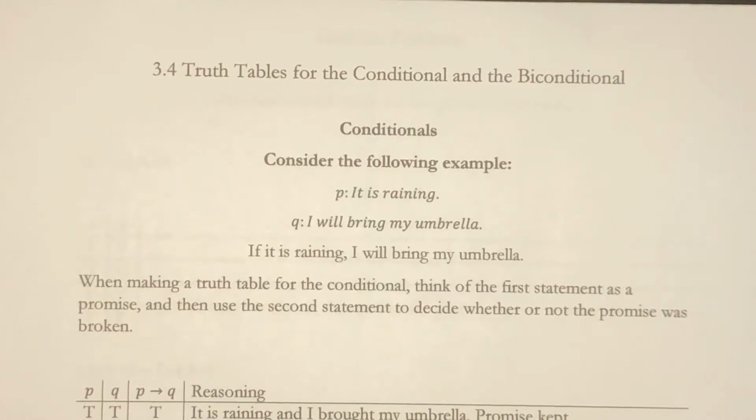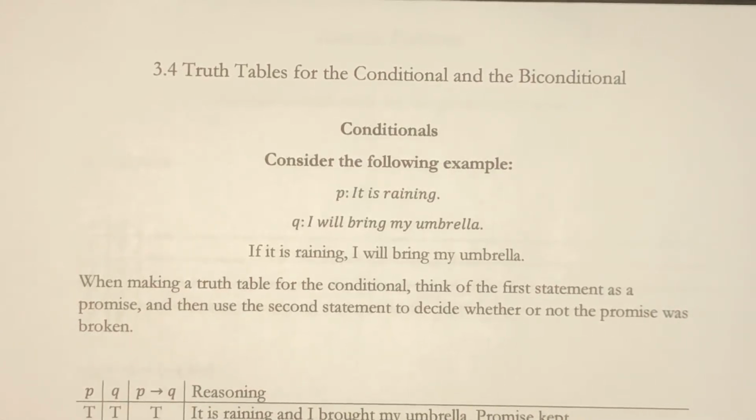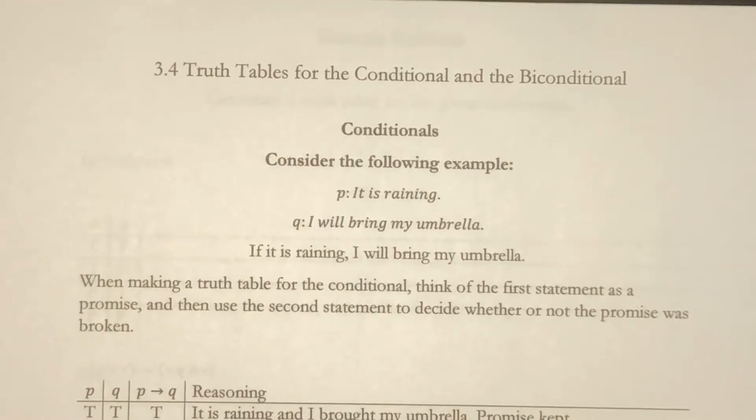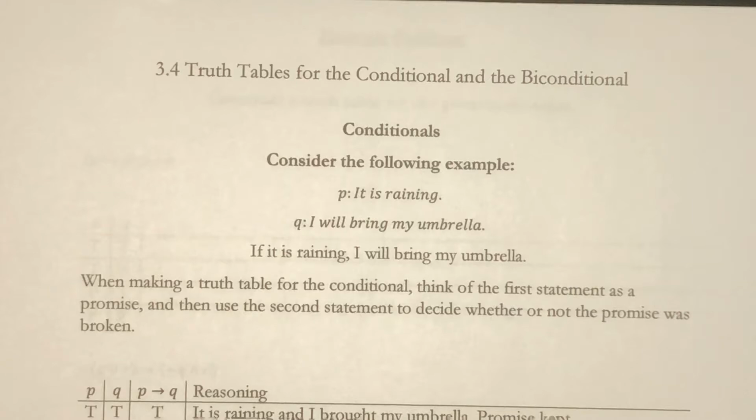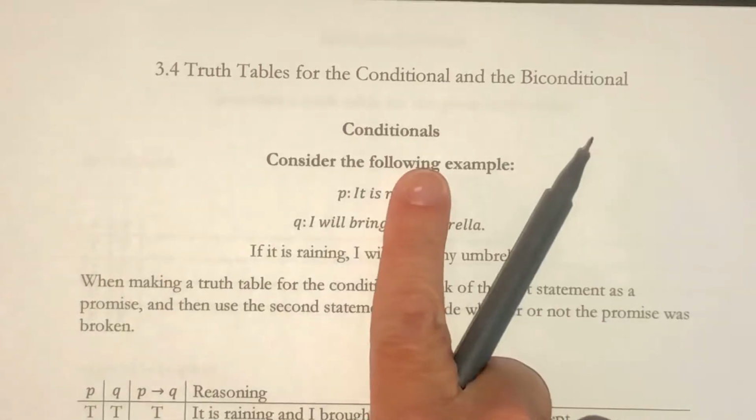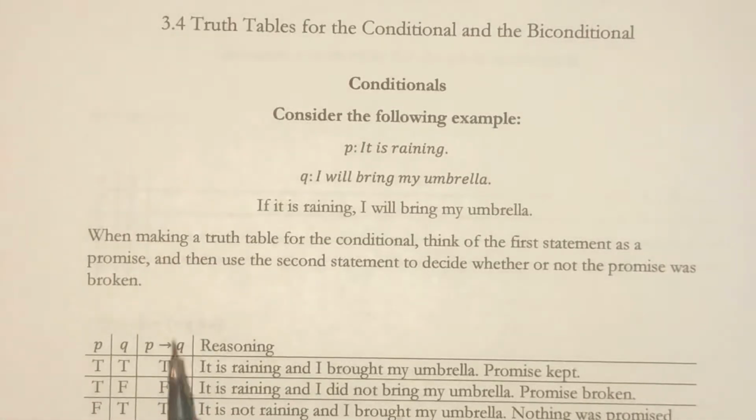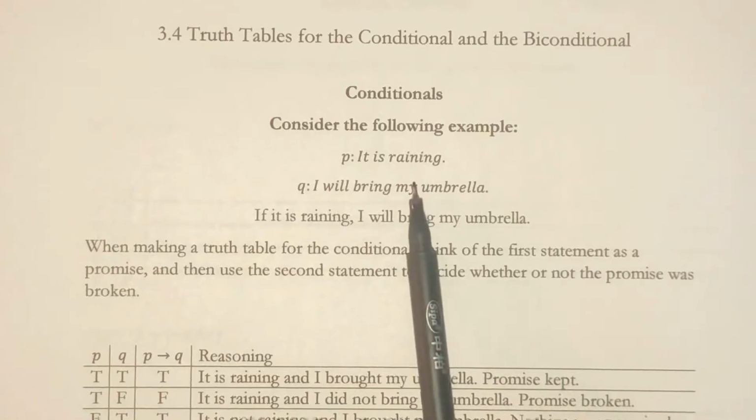This is section 3.4, truth tables for the conditional and the biconditional. We are going to be adding 2 truth tables to the 3 we already have. We have conjunction, disjunction, and negation. So let's think about a conditional, which is if P, then Q. We're going to look at this example and talk through it.